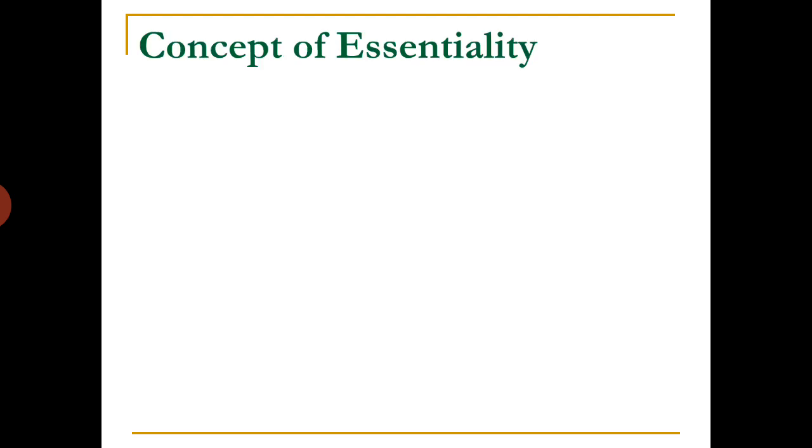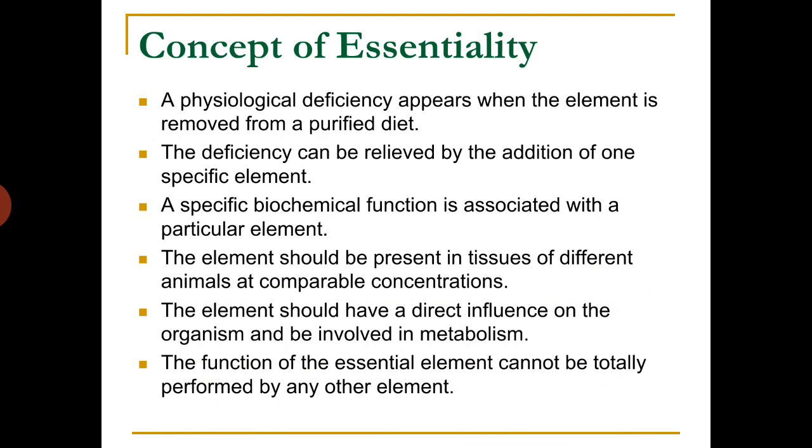Next, let us see the concept of essentiality: how the essentiality of elements is decided. An essential element can be defined as one that is absolutely required for the maintenance of life, and its absence results in several malfunctions or abnormalities of the organism and sometimes death also. An element is considered essential based on criteria. The first is that a physiological deficiency appears when the element is removed from a purified diet.